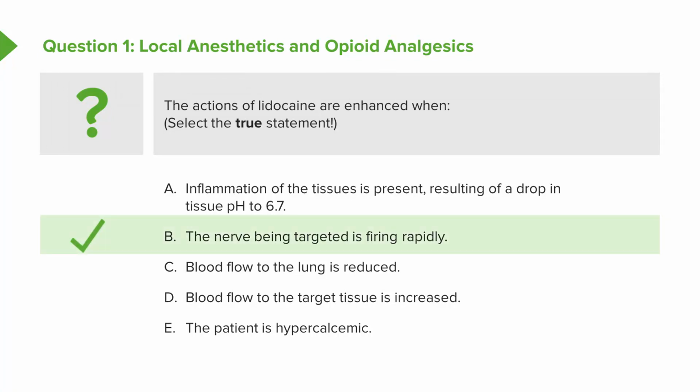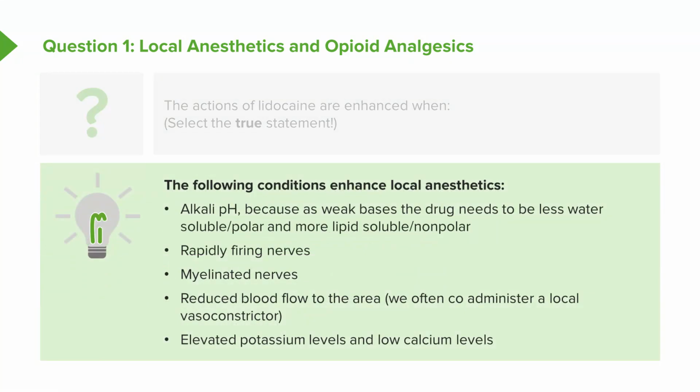Right, the answer is B. So remember that these conditions enhance the activity of local anesthetics. An alkali pH, because as weak bases, the drug needs to be less water soluble and more lipid soluble. Rapidly firing nerves will intake the drug more rapidly. Myelinated nerves will intake the drug more rapidly.